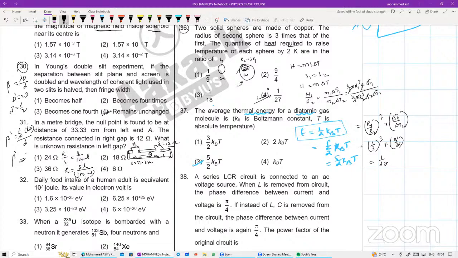L की वैल्यू दे रखा है 33.33, तो S की वैल्यू भी दे रखा है 12. तो I am writing the formula here, यहाँ पर कर रहा हूँ. देखो R is equals to S की वैल्यू कितनी है 12 into this one is 33.33 centimeter divided by 100 minus 33.33. So that will be equal to 12 into 33.33 divided by 100 minus of your 33.33, which is 66.66.